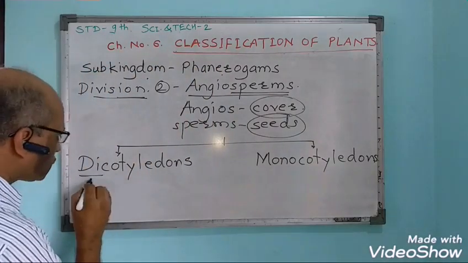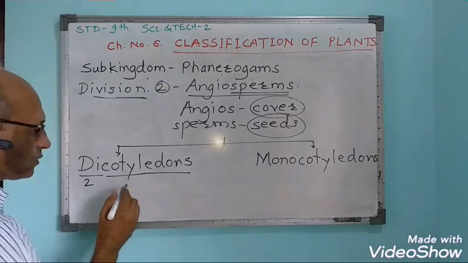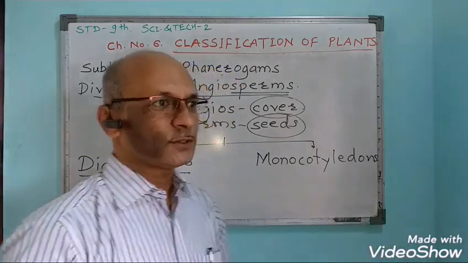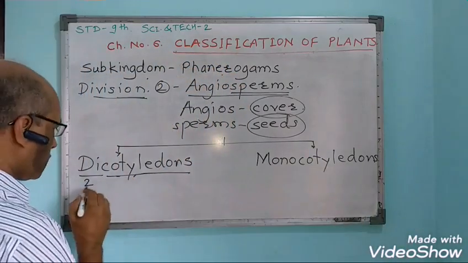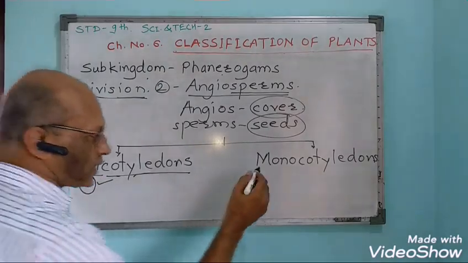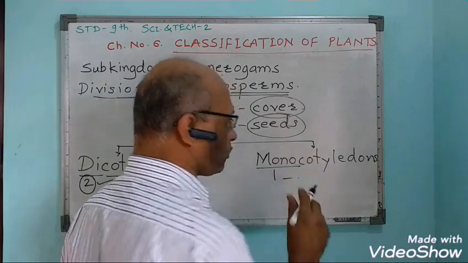The meaning is, di means two, and cotyledons means the two parts of the seeds. These are called the cotyledons. Therefore, the seed is with two cotyledons, and in monocots the seed is with a single cotyledon, one cotyledon only.